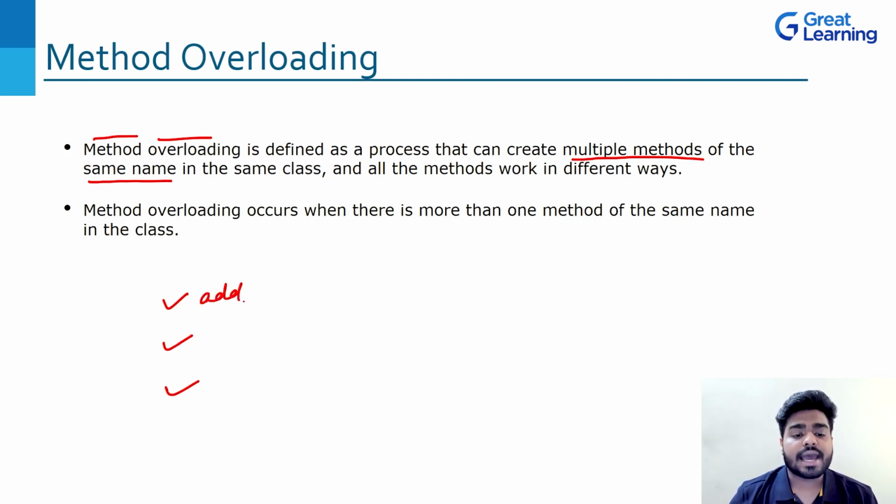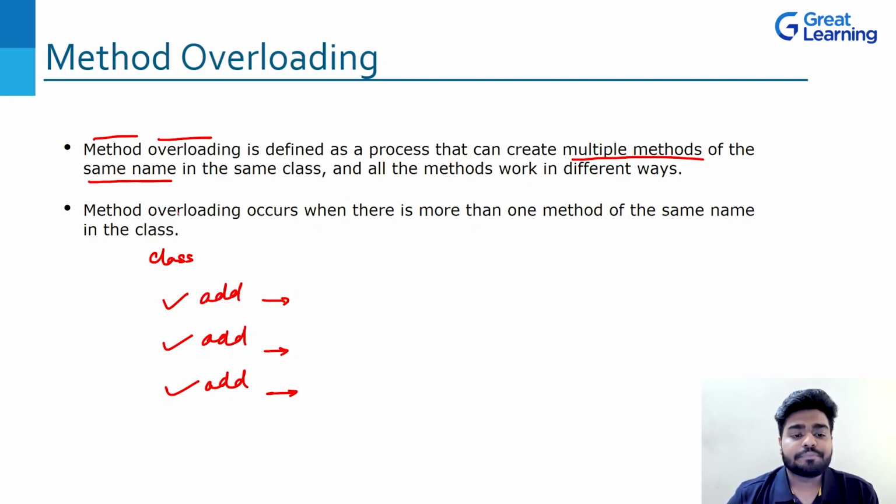So let's say add. All these three methods have the same name, add, in the same class. And all the methods work in different ways. So this is the difference, right? This add method will work in a different way, this method will work in a different way, and this method will work in a different way. But the name of the method is the same, right? Again, you'll be confused about what this is. Then what is the meaning of keeping the name the same?